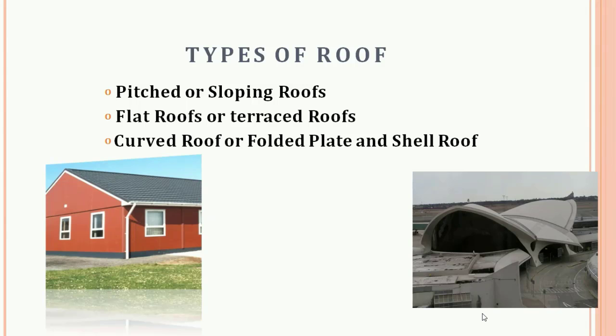Flat roofs are used in plains where the rainfall is low to moderate. Pitch or sloping roofs are preferred in areas of heavy rainfall. Folded plate and shell roofs are used to cover large column-free areas such as auditoriums, factories, etc. Sometimes they are used due to architectural consideration. So different types of roof are considered for different types of location. Let us discuss one by one.